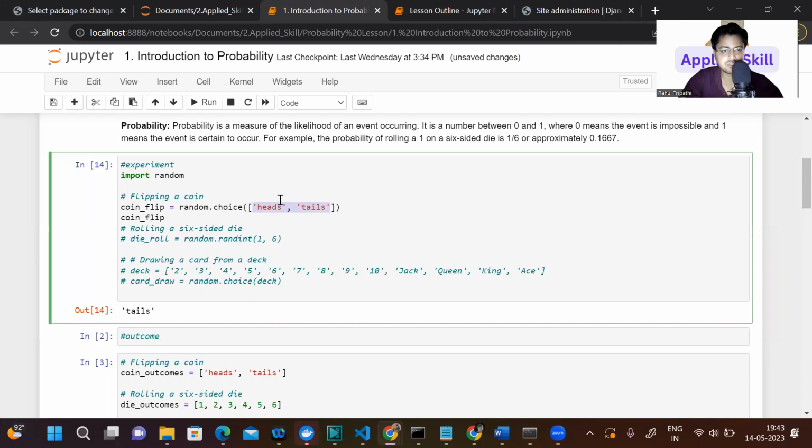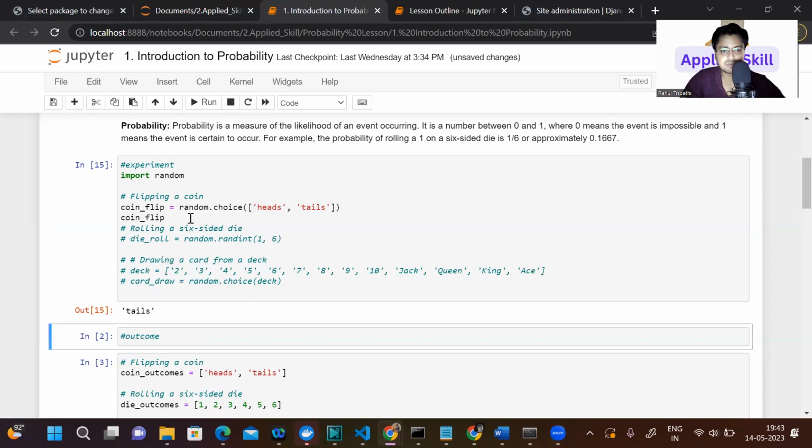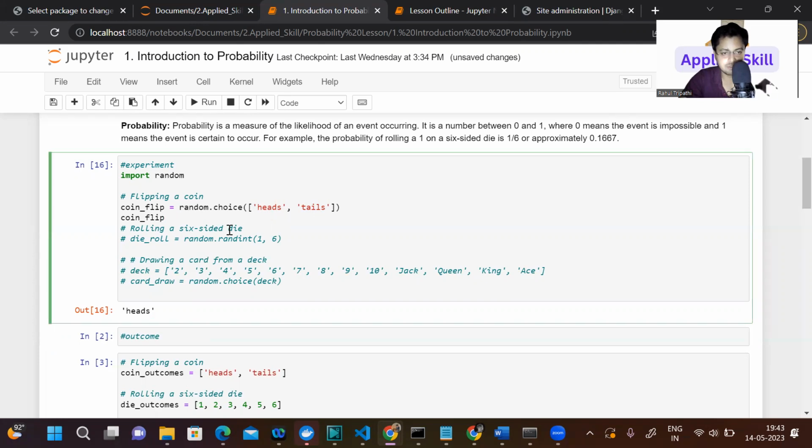This is what we are doing as an experiment. One time we get tail, the next time we do the experiment we get head. We are noting it down every time. So this is the experiment. We can think of the same thing like this.